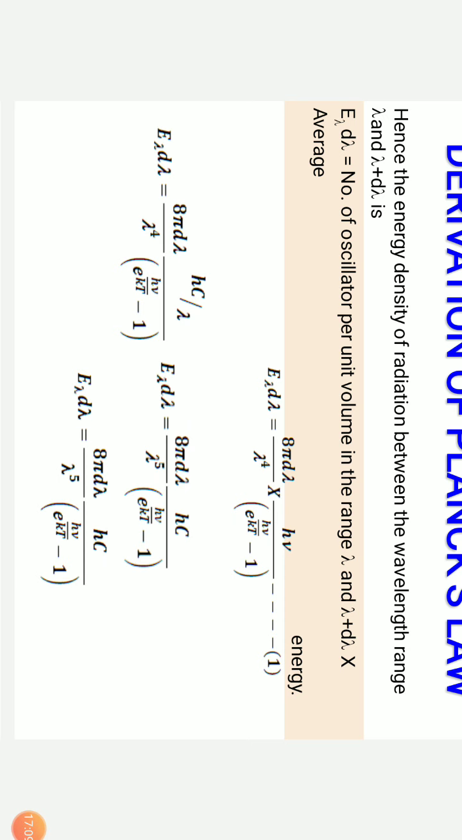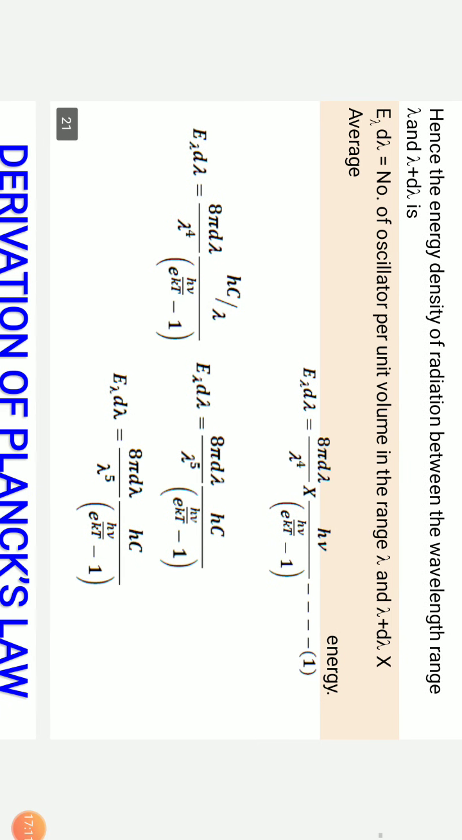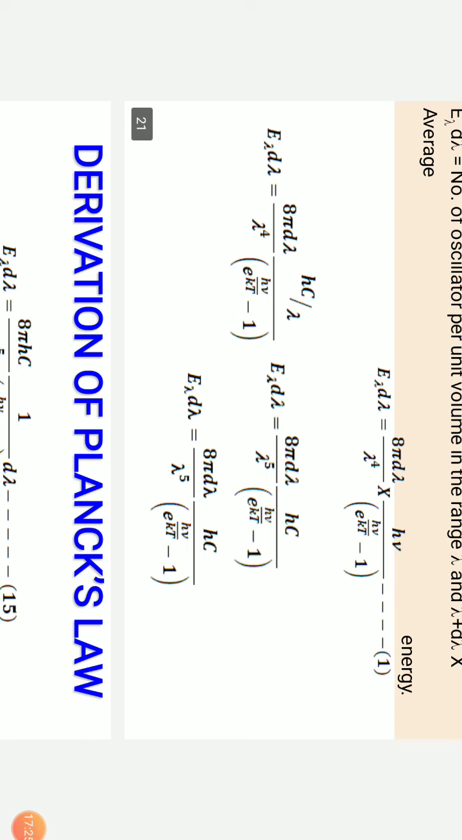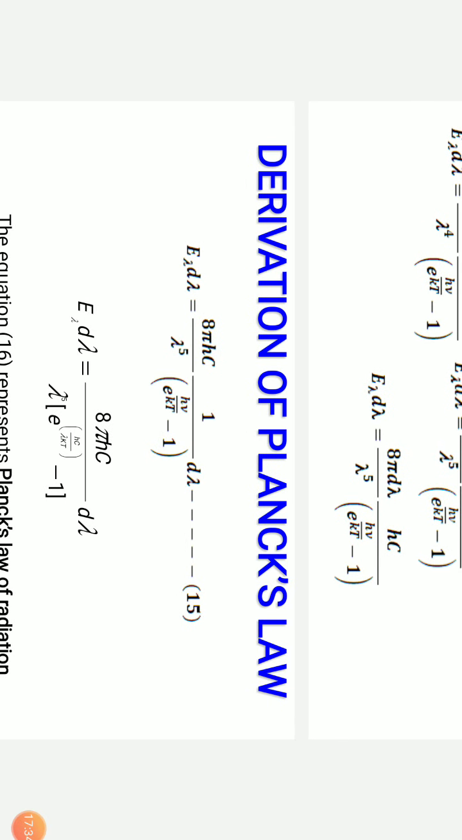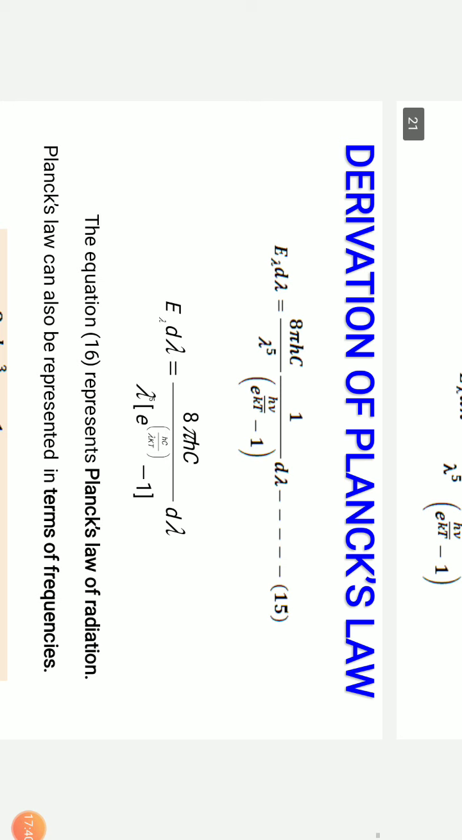So we are going to substitute that value. We get E lambda d lambda equals 8 pi d lambda by lambda power 4 into hc by lambda divided by exponential of h nu by kT minus 1, or E lambda d lambda equals 8 pi d lambda hc by lambda power 5 into exponential of h nu by kT minus 1. So this is the black body distribution explained according to Planck's principles or Planck's conditions.